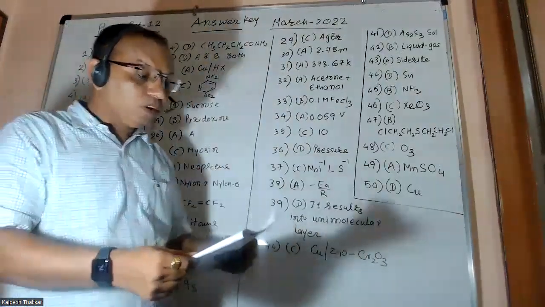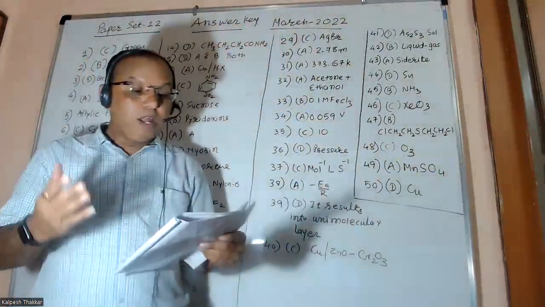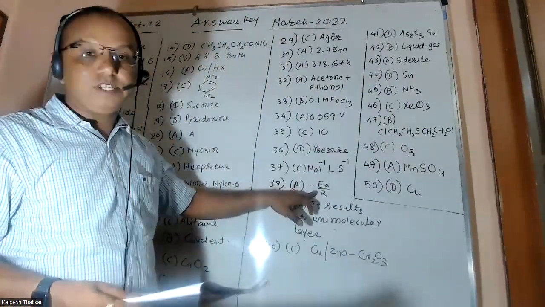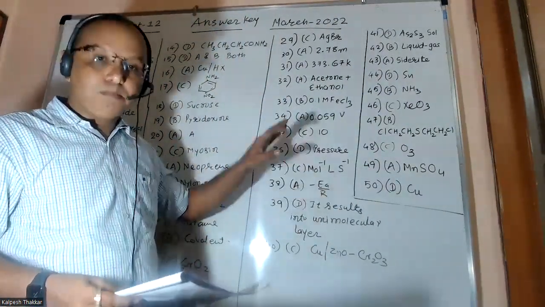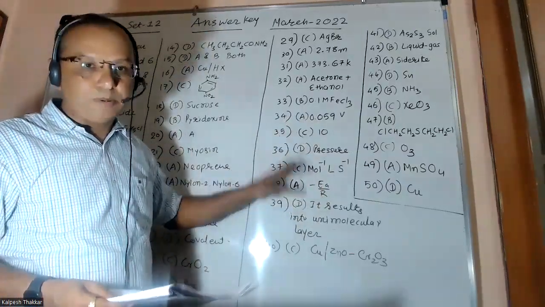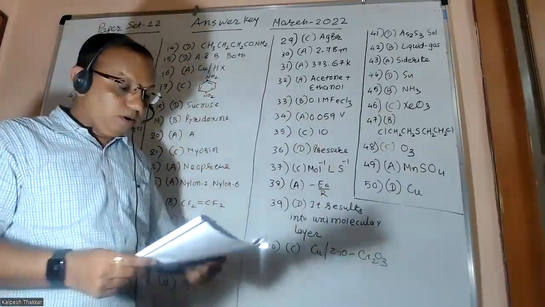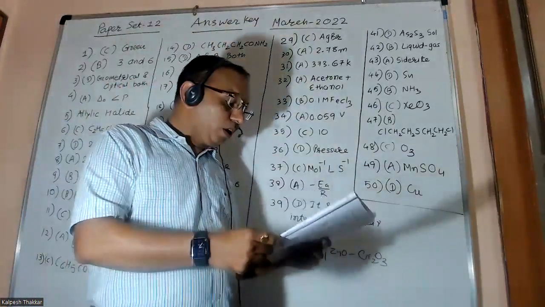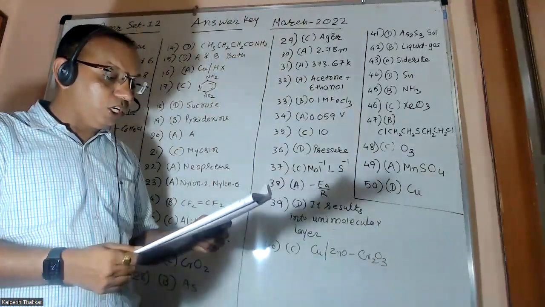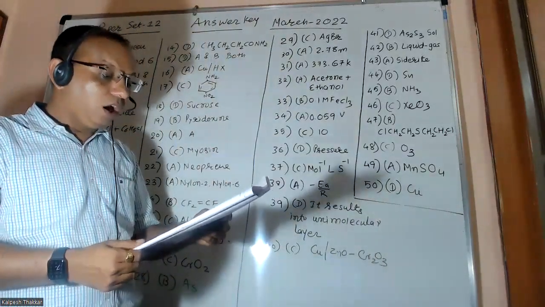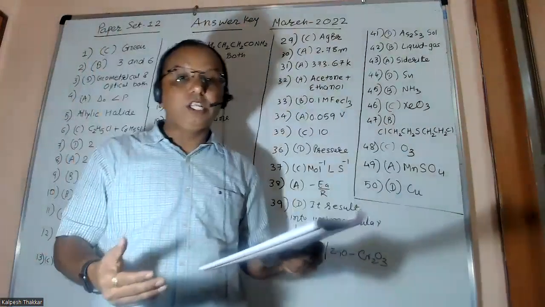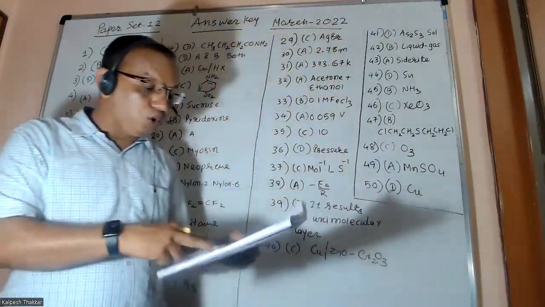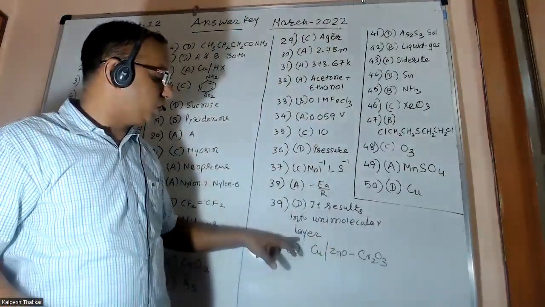Question number 38. What is the slope of the graph ln k versus 1 upon T? Simple question in which the answer is minus Ea upon R, taken from the chapter number 4 figure of the derivation of the reactions. Question number 39. Which is the incorrect statement for physical adsorption? If you read the properties of physical adsorption, you will get the result: unimolecular layer is the correct answer.